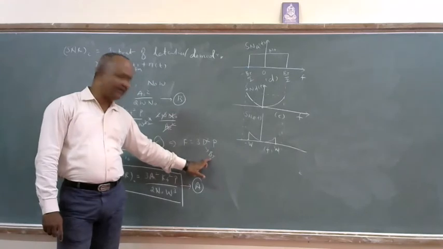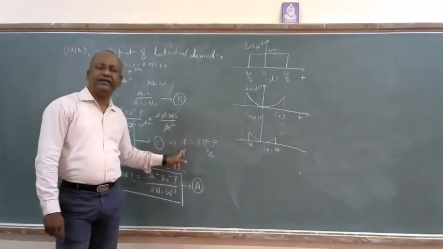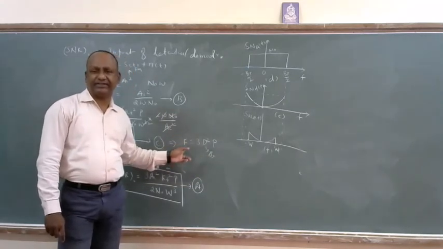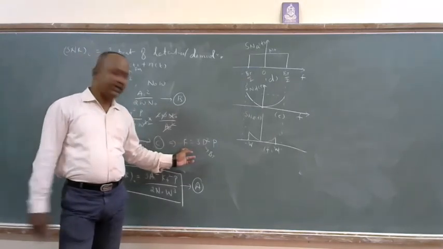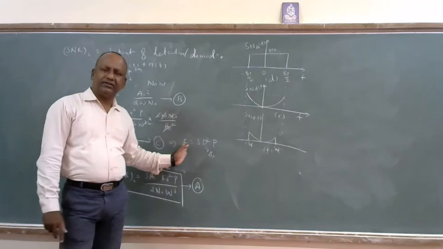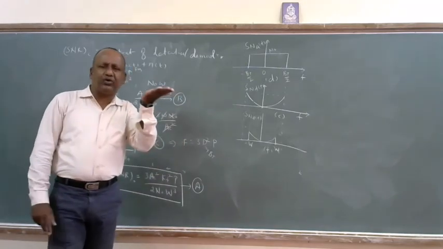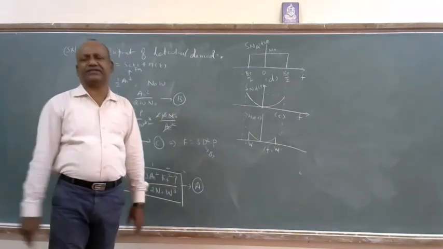Once I increase the bandwidth, I get an increased figure of merit. Okay, so that is what increased figure of merit means: a better noise performance of a receiver.